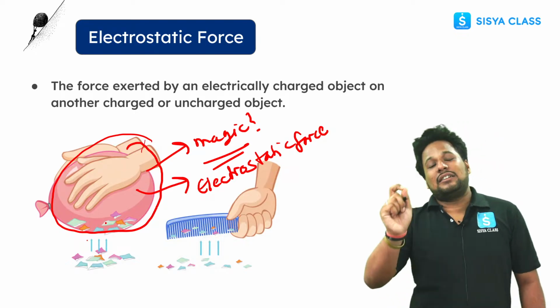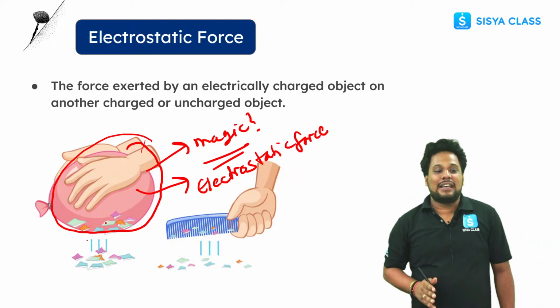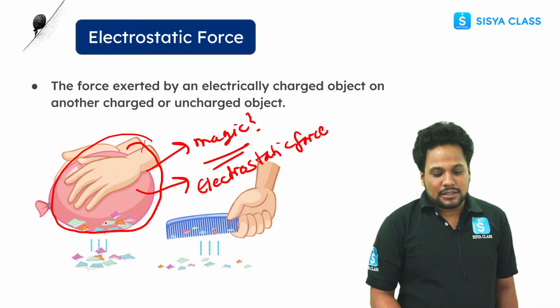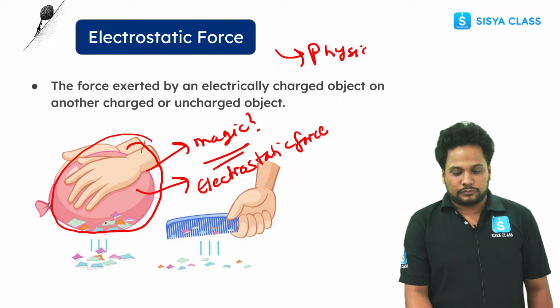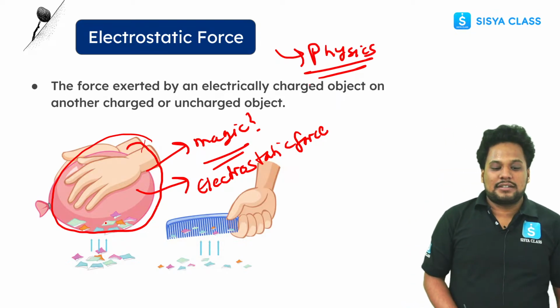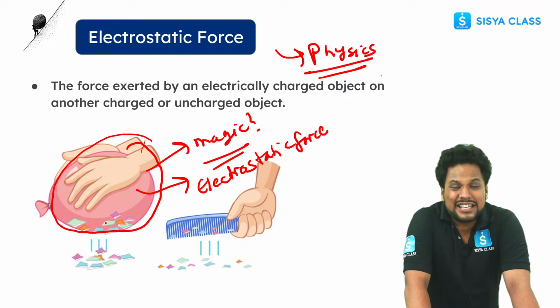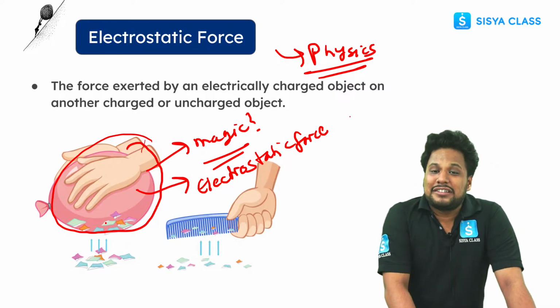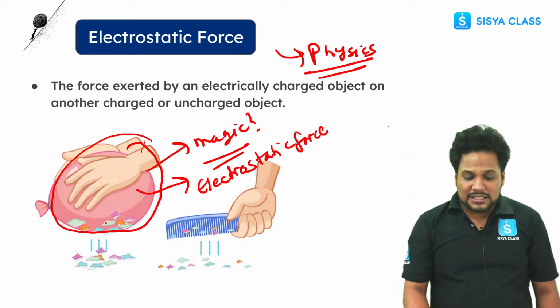The force that exerts between the charges. This is clear? ये magic नहीं है, ये physics है. This is not magic. This is physics. This is clear, guys. ये चीज समझ में आई आप लोग को? Tell me. Yes, this is clear. Now in this also, this can be attractive and this can be repulsive.